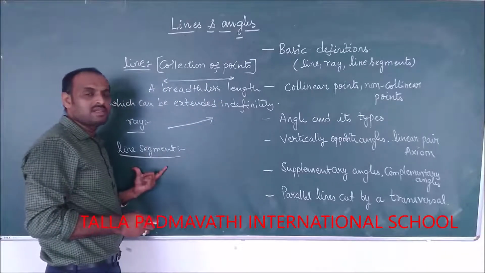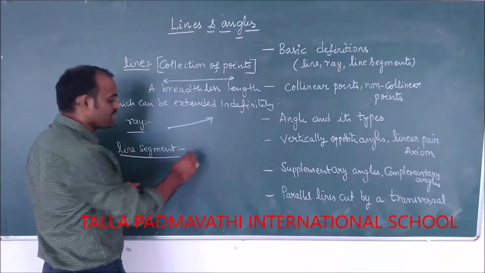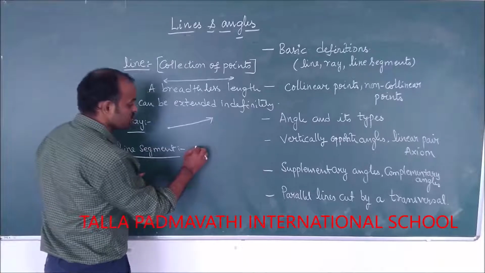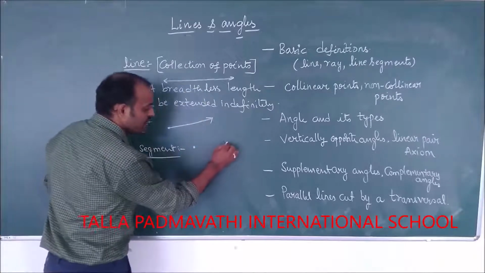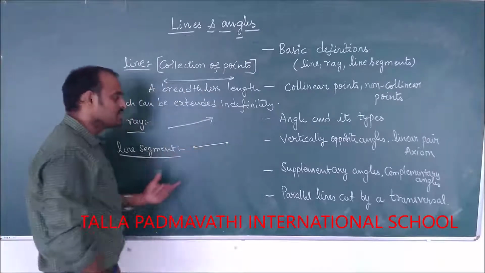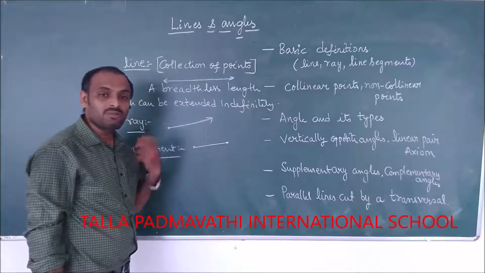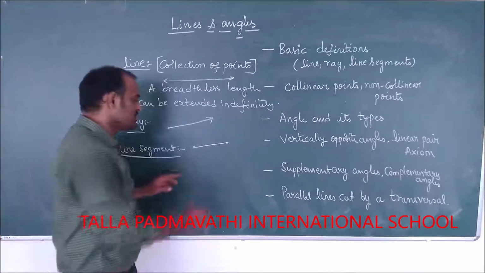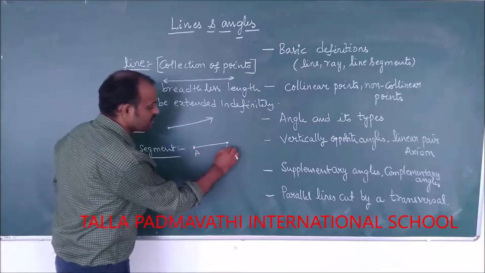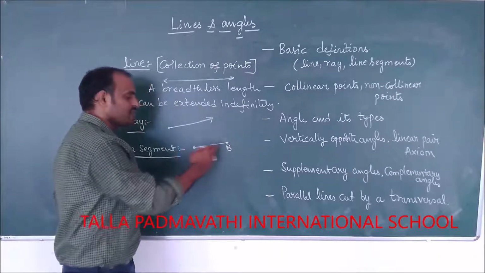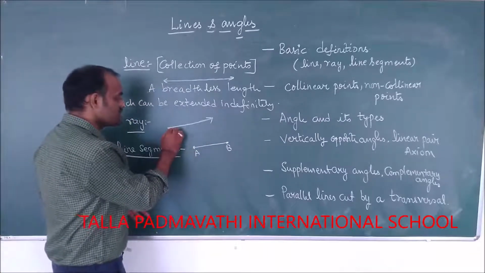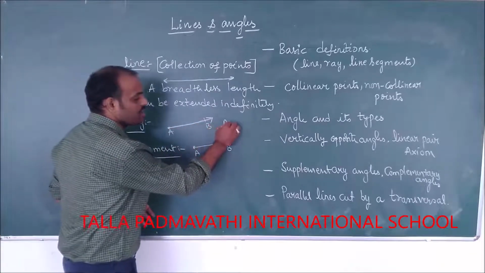A line segment is a part of a line which has definite length. So on either ends it is terminating. What do you mean by terminating? Terminating means there is an end. So this is line segment AB, as both the sides it is ending. It is terminating. This is ray AB.